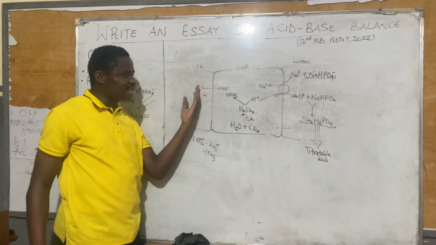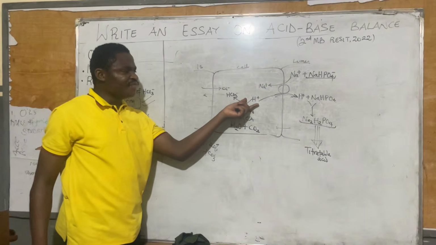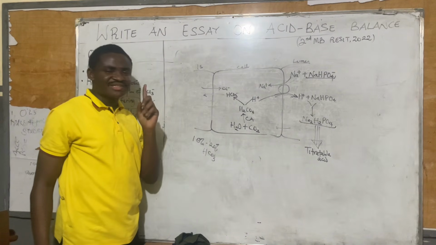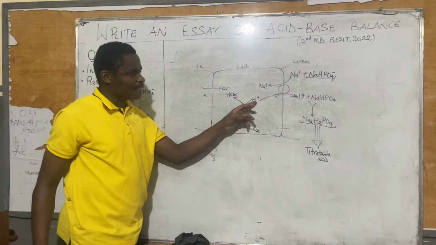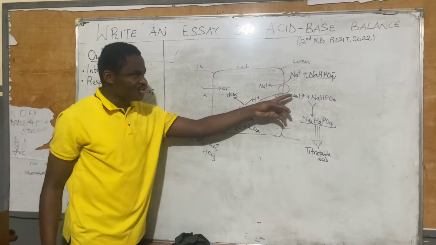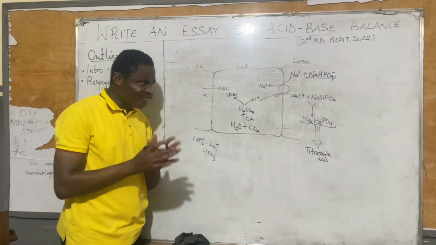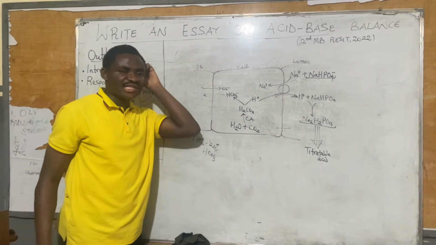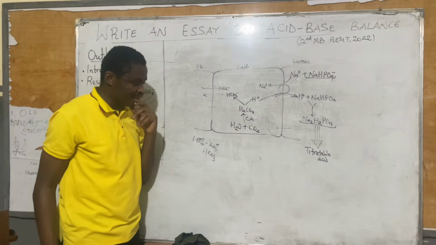HCO3 minus can then be exchanged for chlorine. If the levels of hydrogen ions inside the cell increase, this worsens acidosis, and as such, must be exchanged for sodium into the lumen. Hydrogen in the lumen eventually is buffered by the phosphate molecule to form this titratable acid, which is then removed in urine.